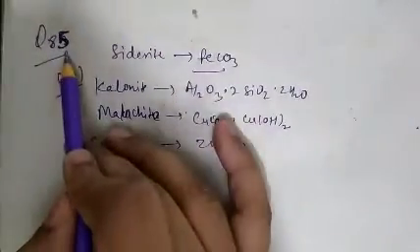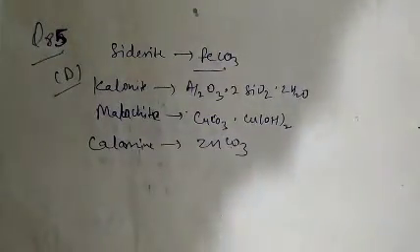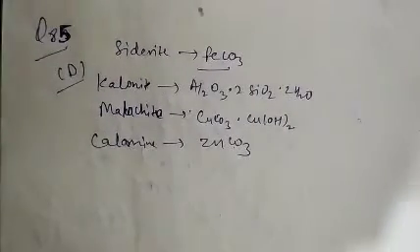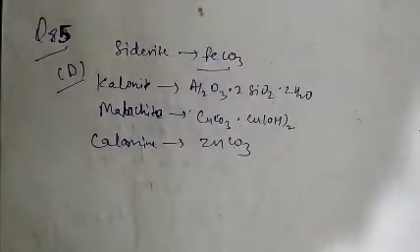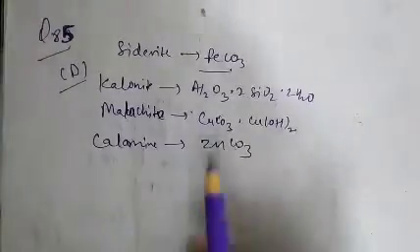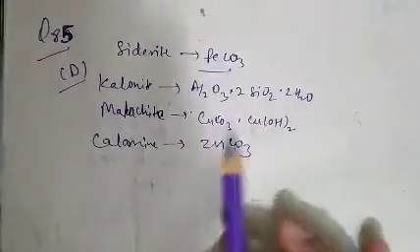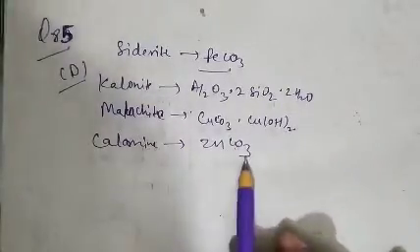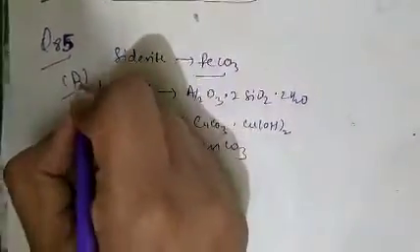In question number 85, siderite is basically FeCO3, kaolinite is Al2O3.2SiO2.2H2O, malachite is CuCO3.Cu(OH)2, and calamine is zinc carbonate. Option B is correct.